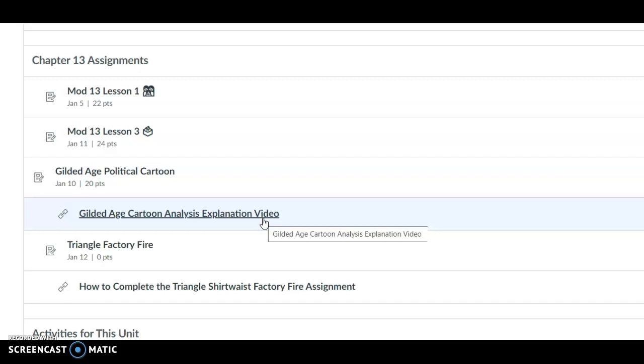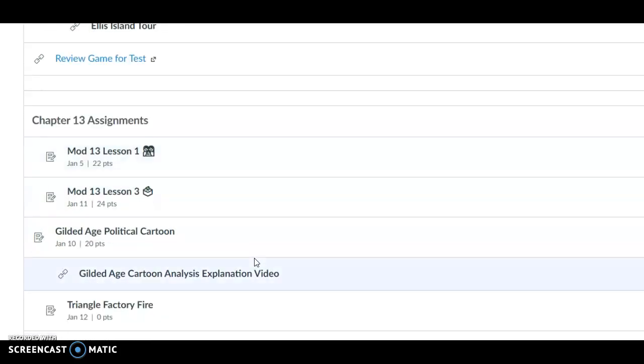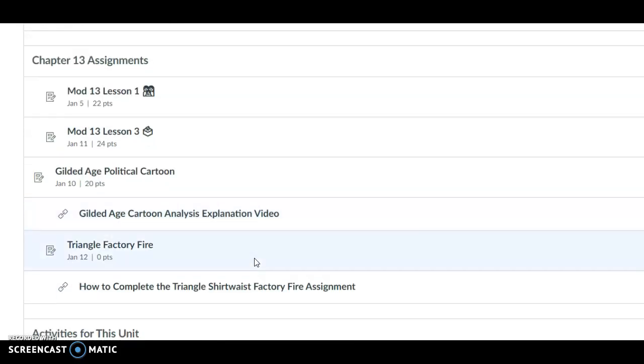Also make sure that you've read through all the notes and watched all the attached video clips in the lesson up here, the Chapter 13 slideshow. I try to put not only notes, but embed important video clips to help support the information. Usually they go a little more in depth to further your understanding of different topics.